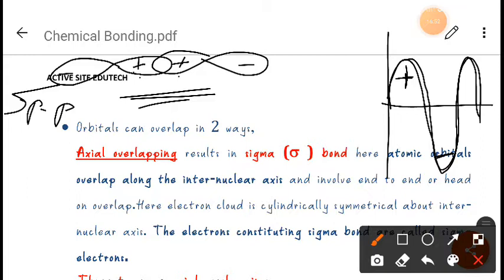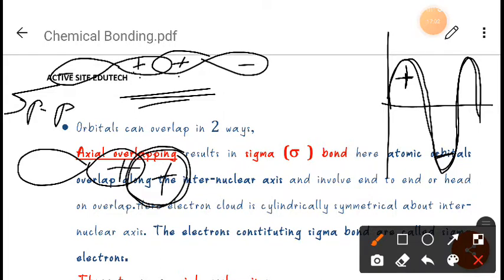Or one more example you can take. Suppose this is a pz, and it is overlapping with the s orbital. This is called sigma s and p overlapping. You can see the plus side and the plus side are overlapping with one another. This is called positive overlapping.